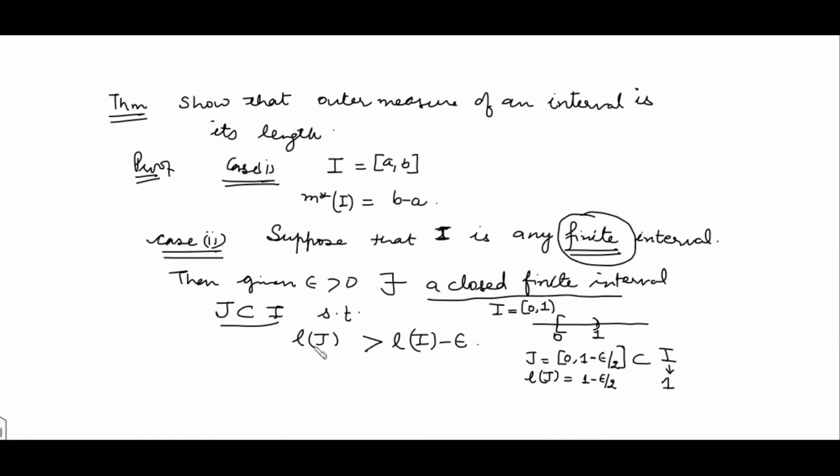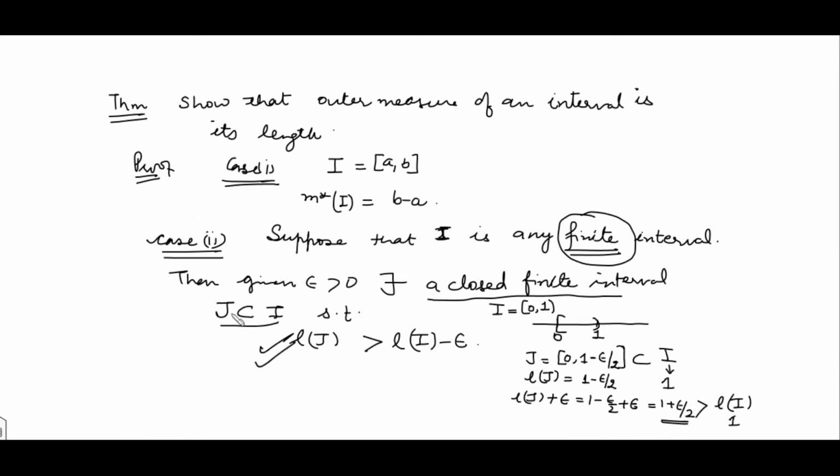If you add epsilon to the length of j, it becomes 1 minus epsilon by 2 plus epsilon, which is 1 plus epsilon by 2. Clearly this is greater than the length of I, which is 1. So whenever I is any finite interval, we can always have a closed finite interval j satisfying this condition.